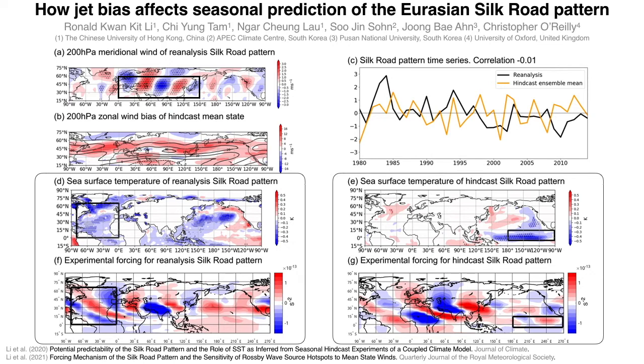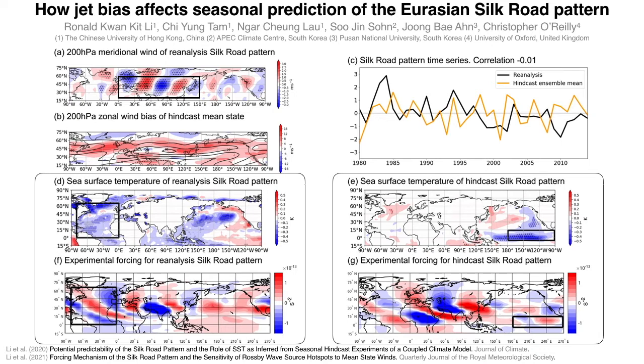In C, like many other coupled climate models, our hindcast cannot predict the Silk Road pattern. In D, while the Silk Road pattern is more associated with North Atlantic sea surface temperature anomaly in reanalysis, in E, it is more associated with the Tropical Pacific in the hindcast. Prediction skill is reduced because of this incorrect sea surface temperature relationship.